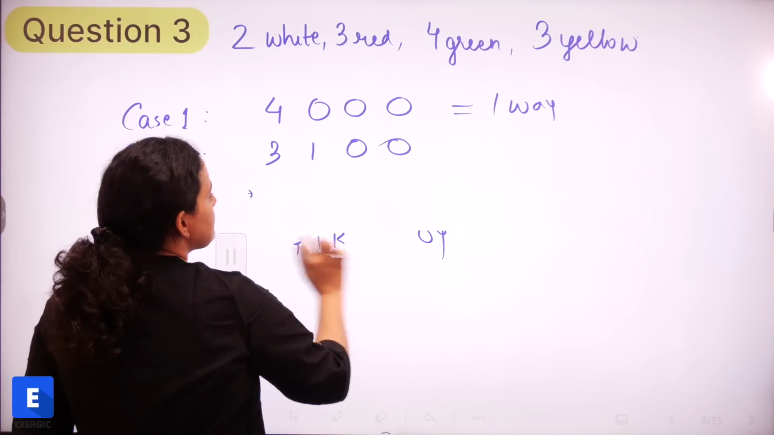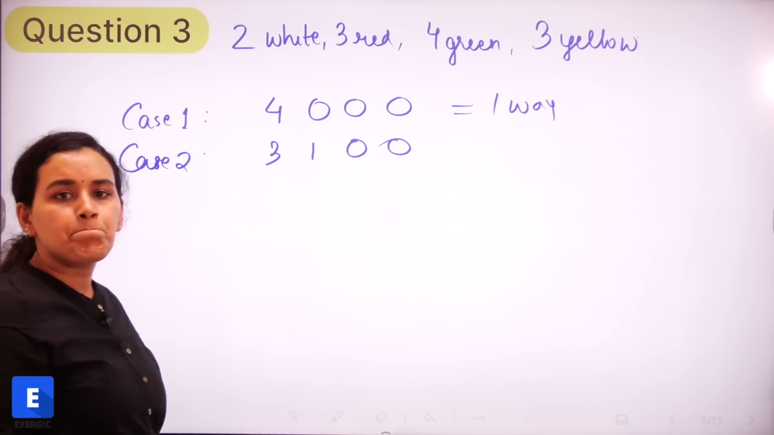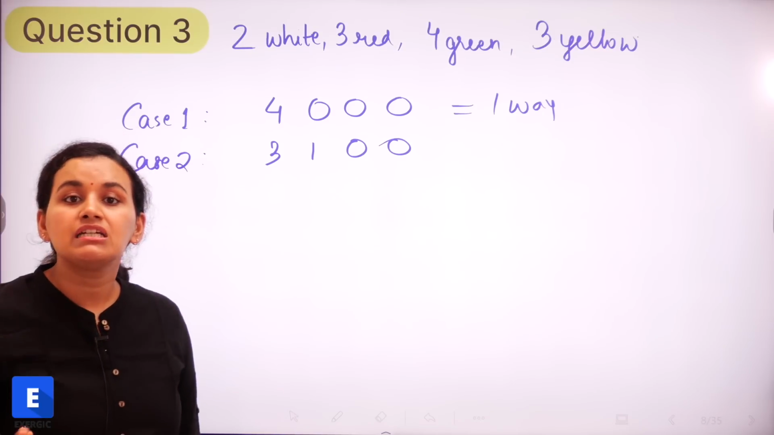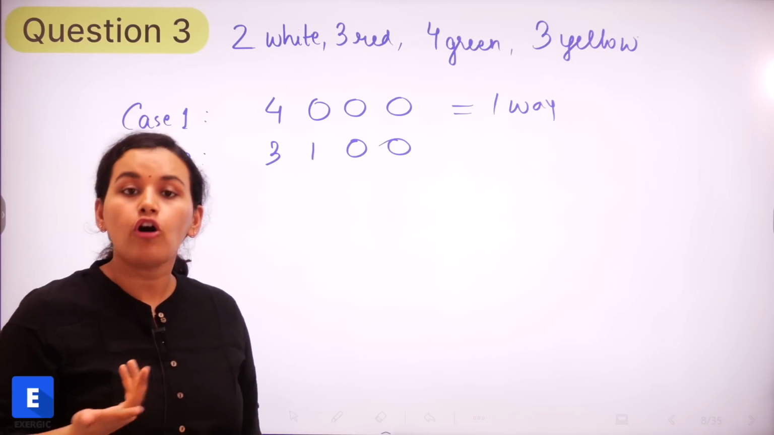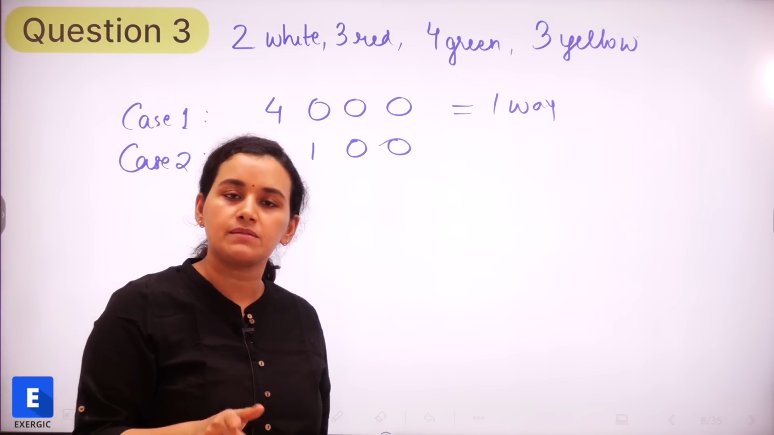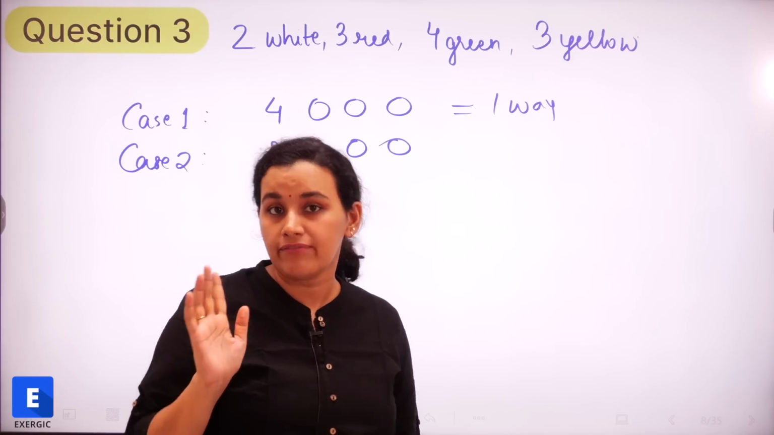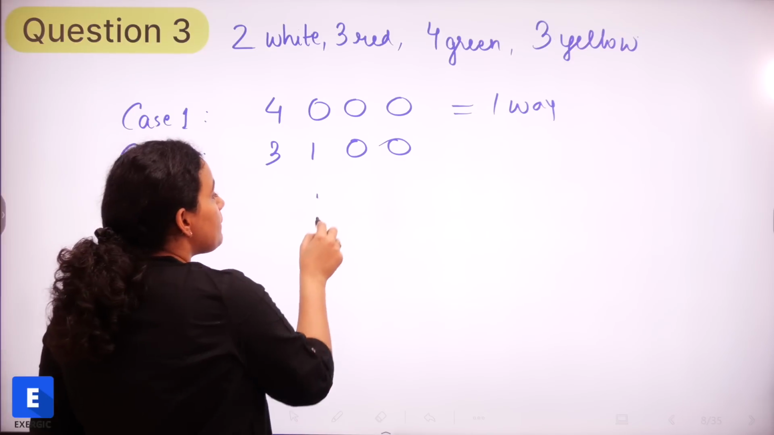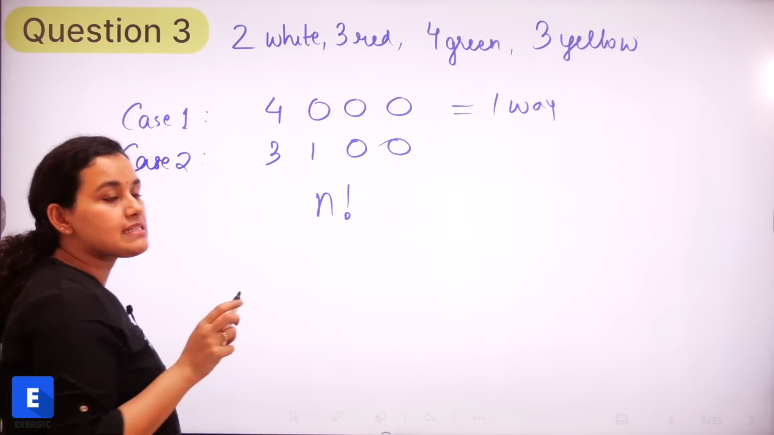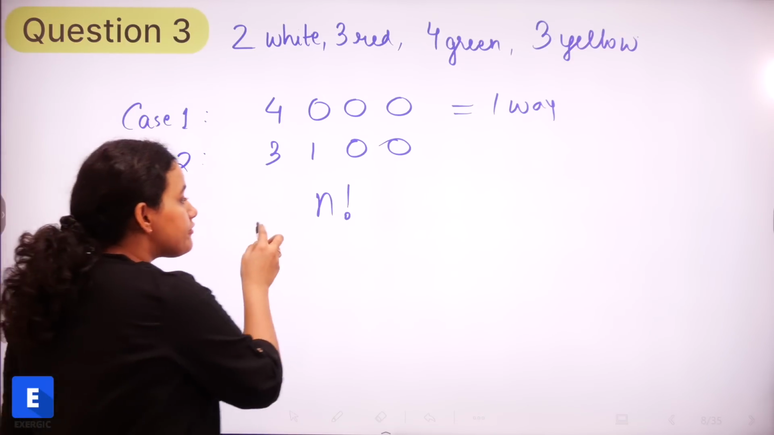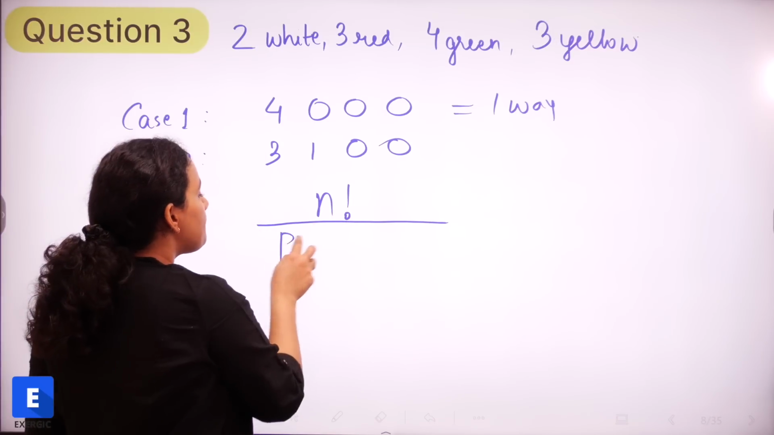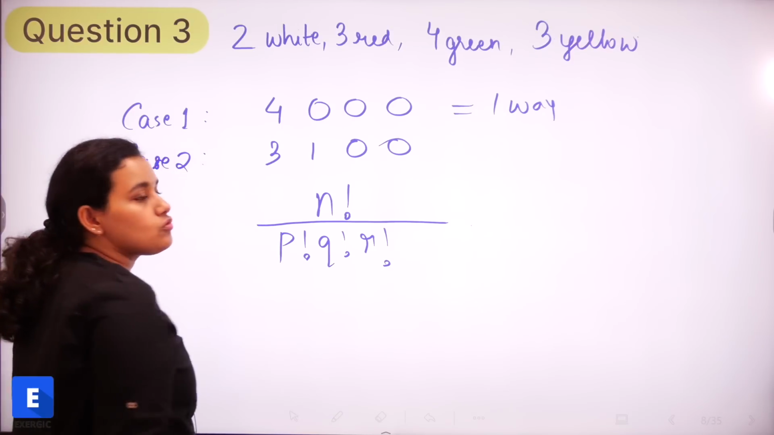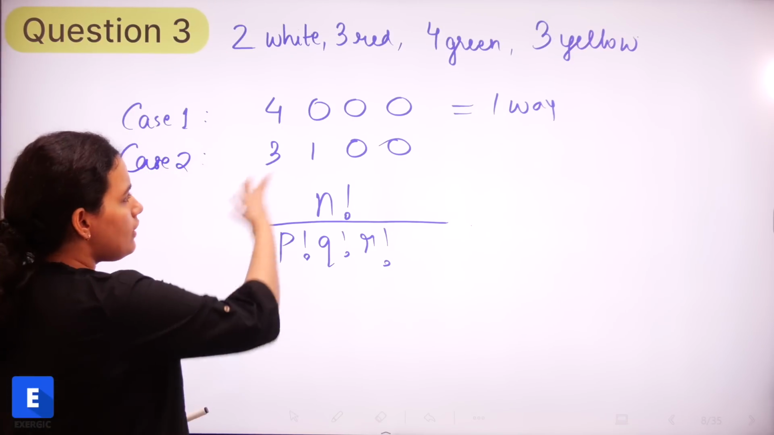So what is this exactly? This is the number of ways by which we can arrange n articles of which P are similar, Q are similar, R are similar, etc. So we have learnt this. This is a very standard formula for permutation combination: the number of ways in which n objects can be arranged if out of these n articles P are similar, Q are similar, R are similar, and so on.